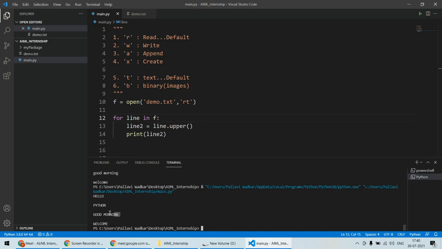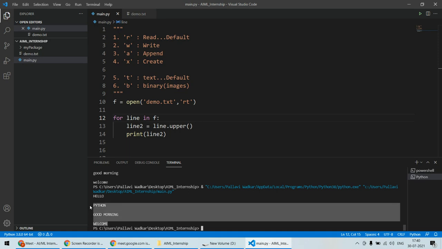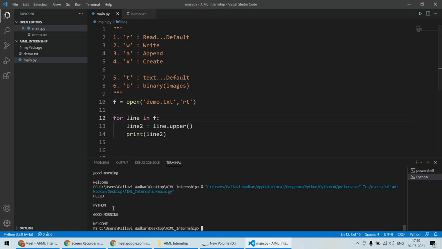So actually you can process that line. The moral of the story is that after taking these lines, you can do whatever you want with that data, and then you can print the results after doing some operations. Here we have converted this into uppercase.